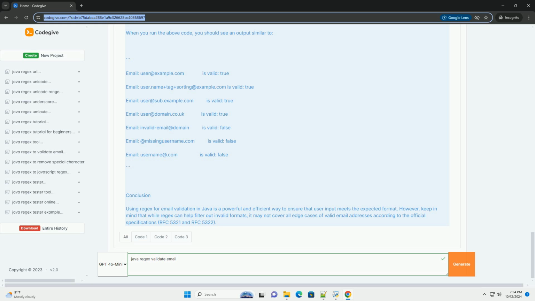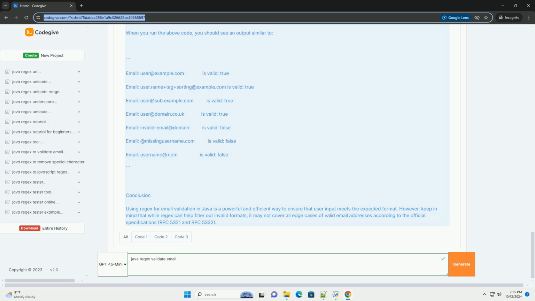Regex pattern for email validation. A commonly used regex pattern for validating an email address is as follows. Explanation of the regex pattern. The caret asserts the start of the string. A-Za-z0-9._%+- matches one or more characters that are letters, digits, or special characters. The @ matches the @ symbol.